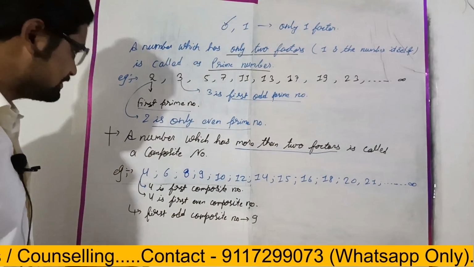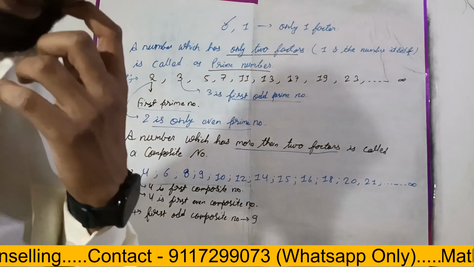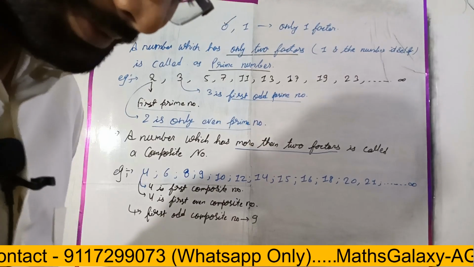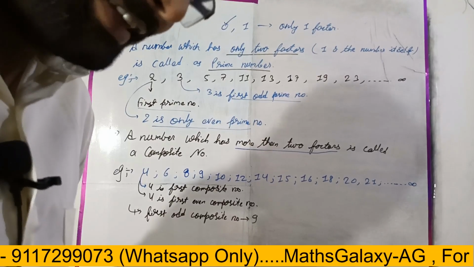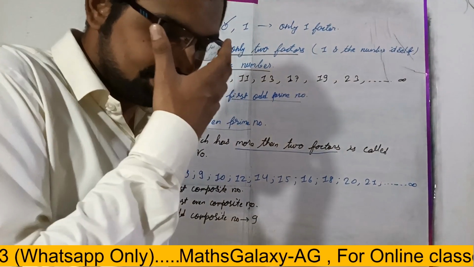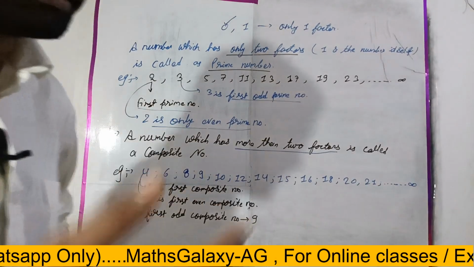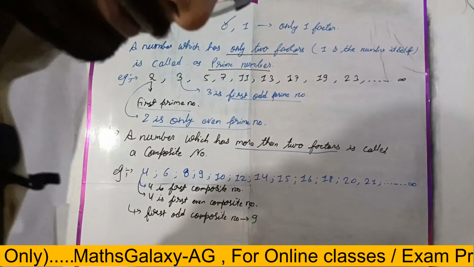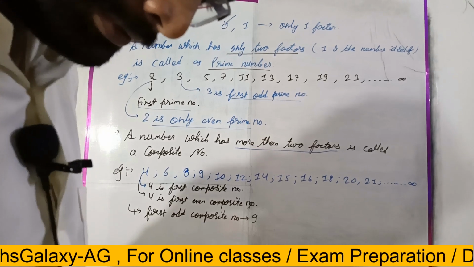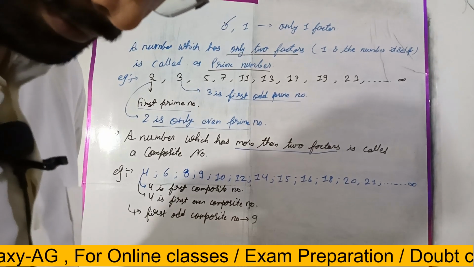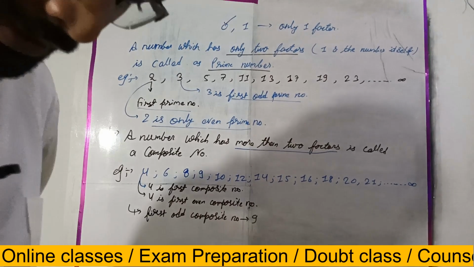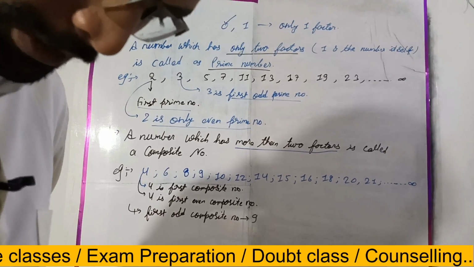Then is it a composite number or not? Yes, let's think first. After that, I am here to explain to you. But before that, let's first think.